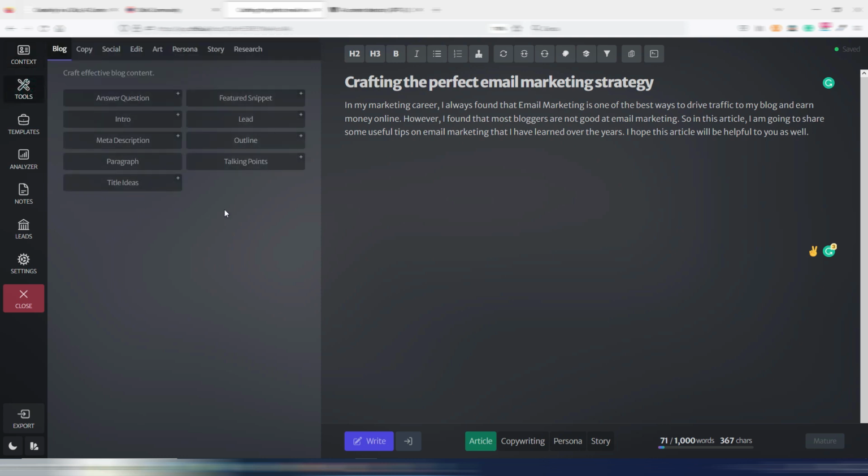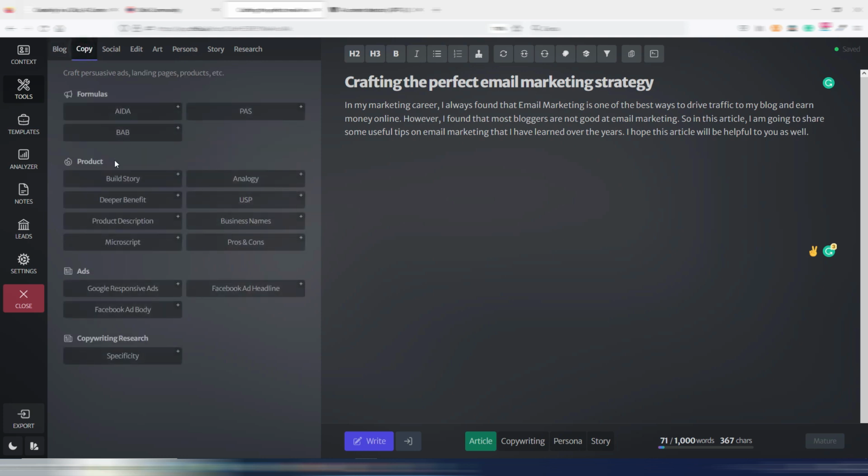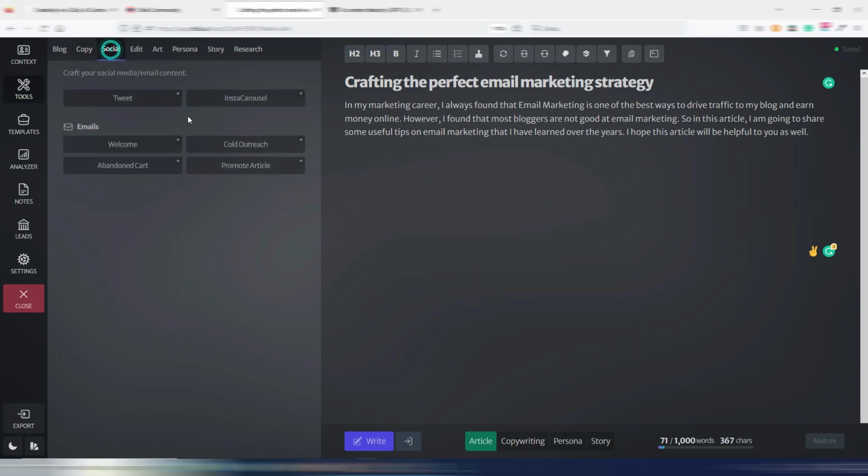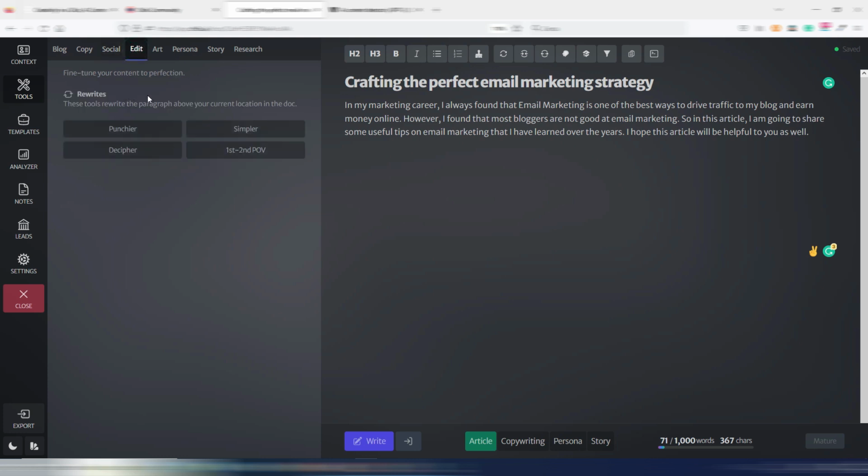These are the default tools you find inside Chibi, and these are the blog ones. They are divided by blog, copy, as you can see. Here you have more copywriting tools, for example, AIDA, PAS, build a story, analogy, and so on. You have the social ones with the tweet, Insta carousel, something related to emails. You have edit to rewrite in a punchier way, in a simpler way. I will show you this later.